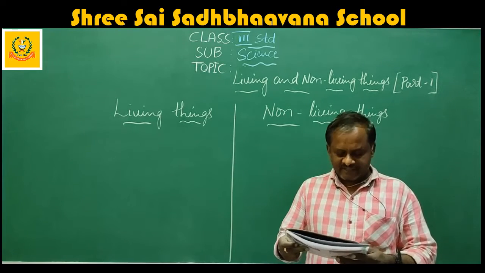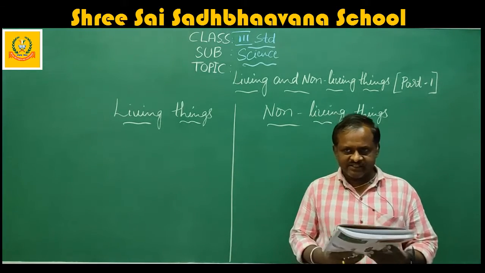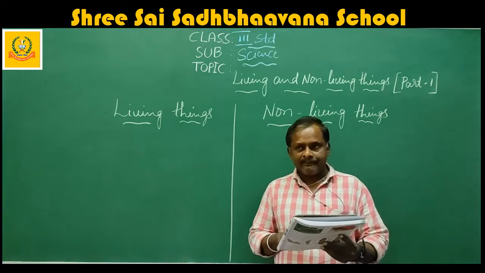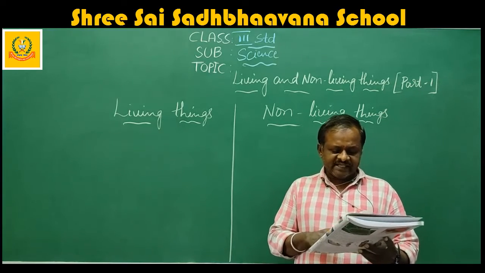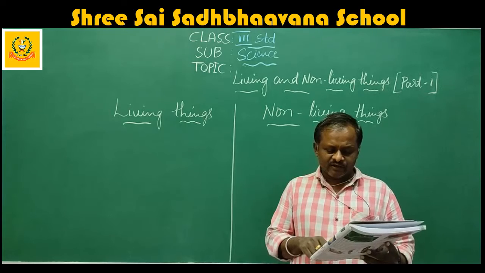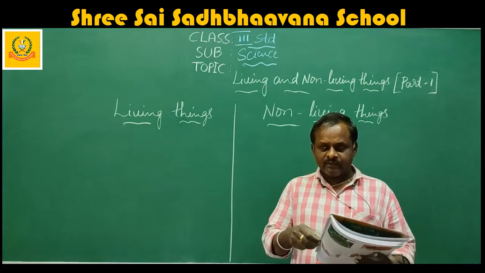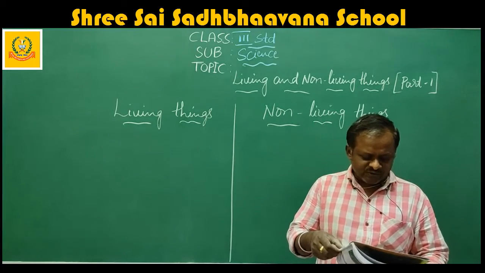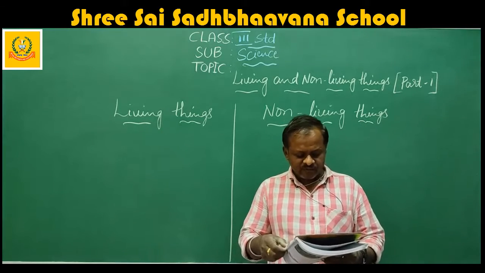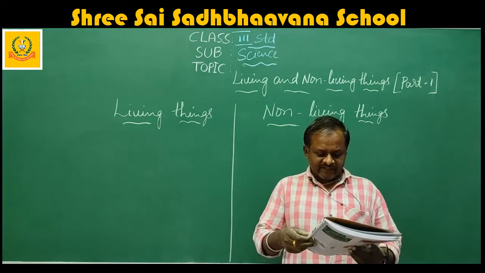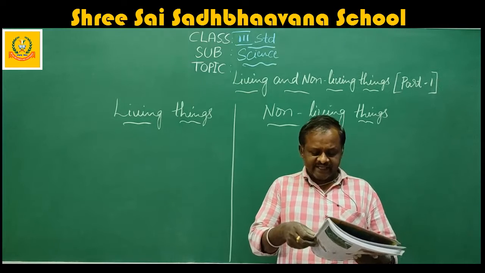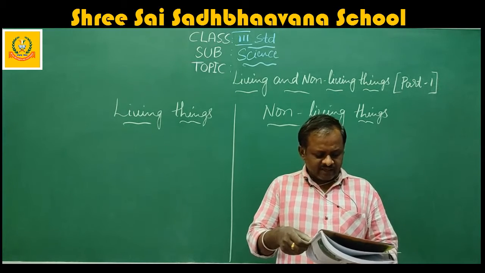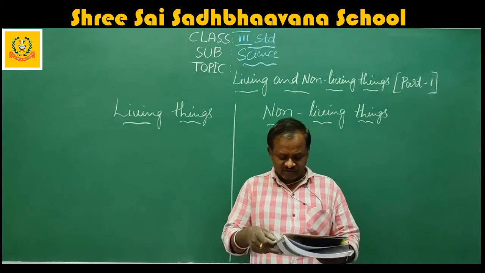Living things breathe. Features of living things and non-living things topic. Living things breathe. All living things need air to breathe in oxygen and breathe out carbon dioxide. They use nose, mouth, and lungs to breathe. Fish breathe through gills. Plants breathe in carbon dioxide and breathe out oxygen.